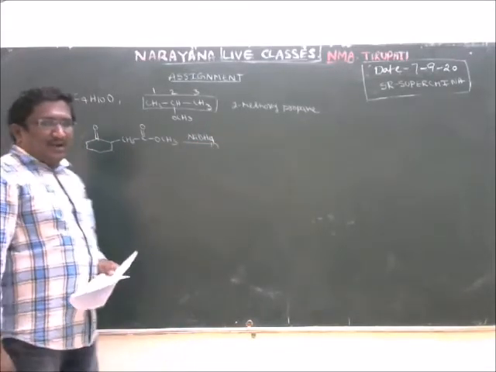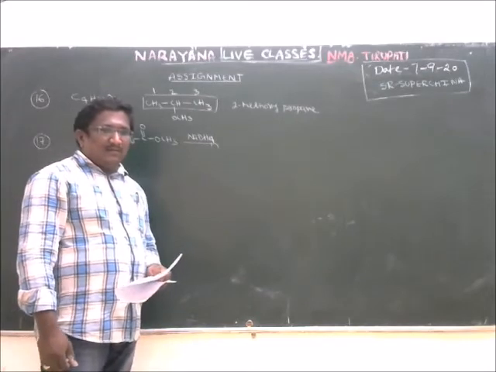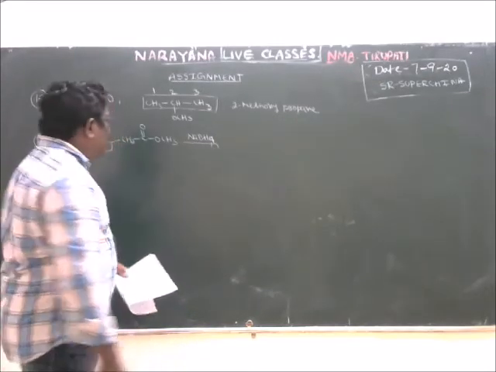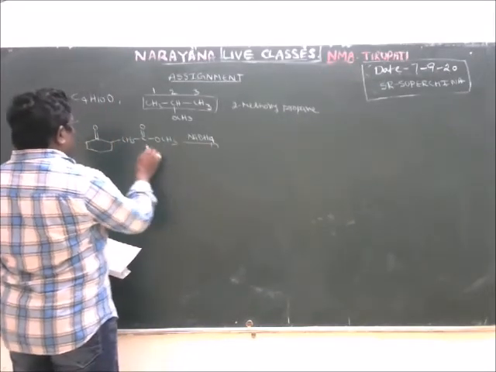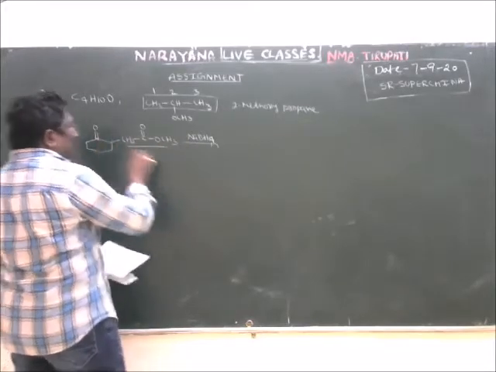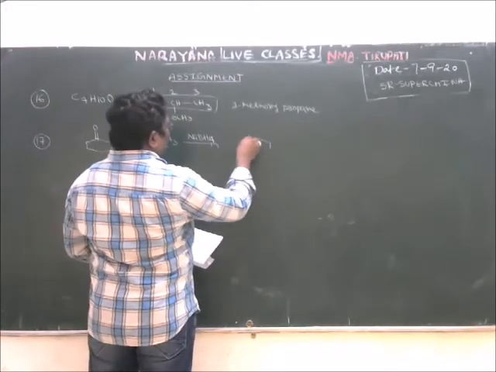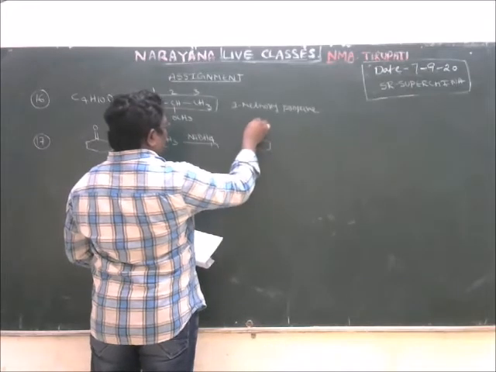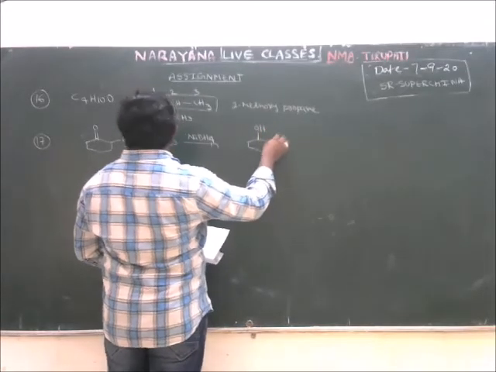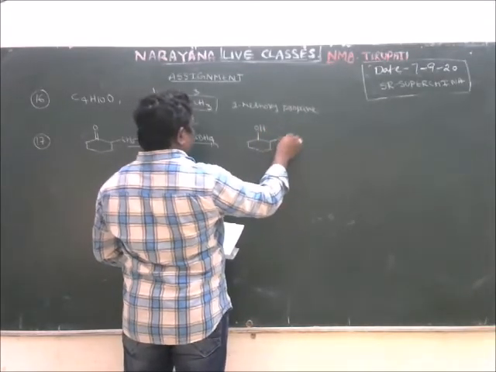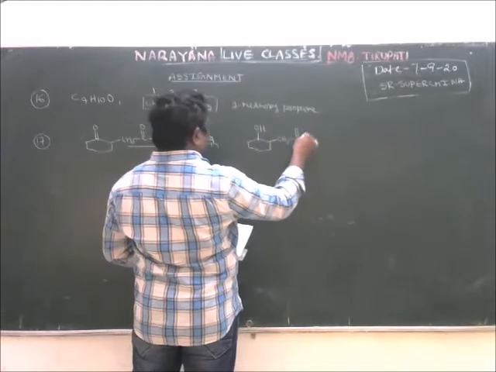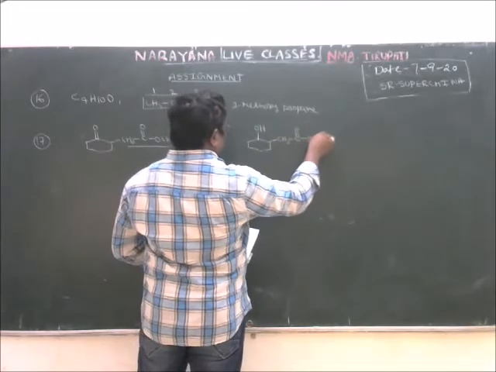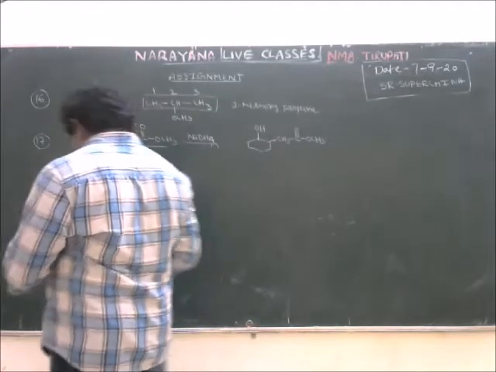It can reduce only aldehyde, ketone and acid halide. So here sodium borohydride cannot reduce the ester. It reduces only the ketone. Answer is OH. Ester remains unaffected.